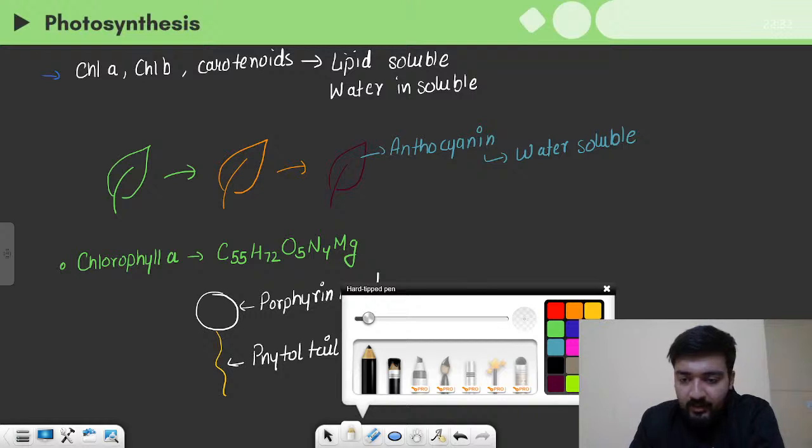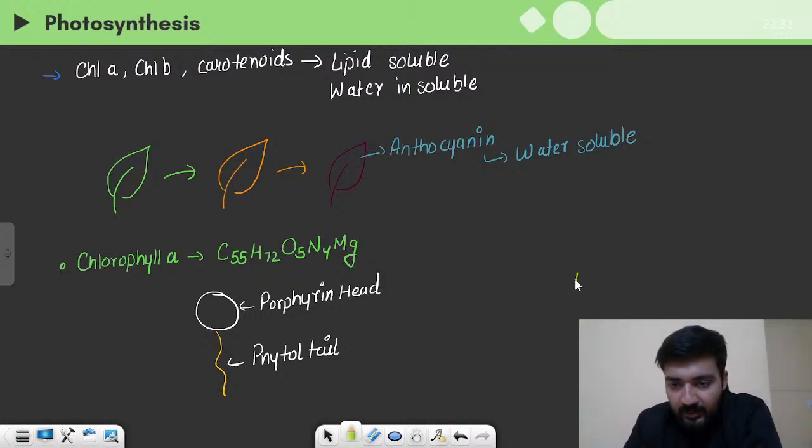So this is how the chlorophyll molecule is made up. And just in order to give you an idea, it is made up of something like this. So a magnesium atom is in the center, and it is surrounded by 4 chains, and these chains look something like this, and these chains contain nitrogen.